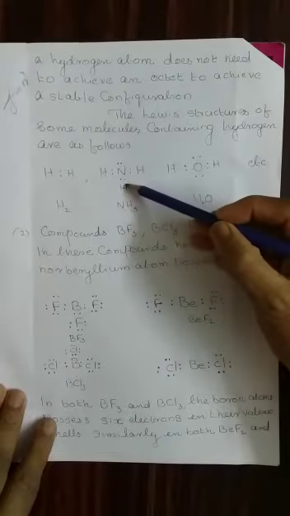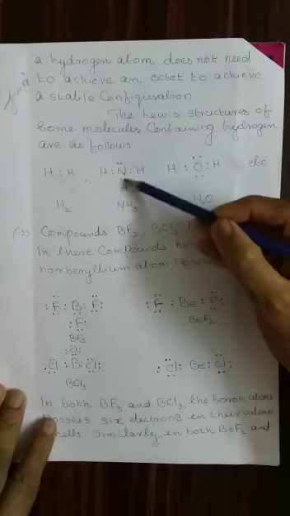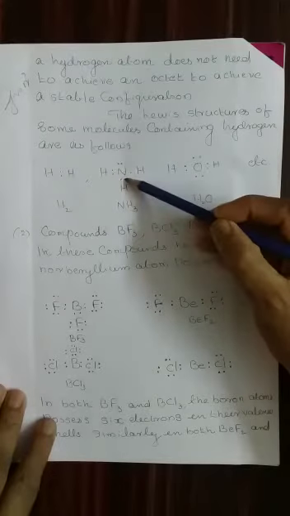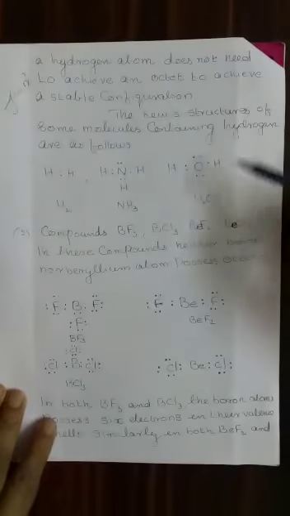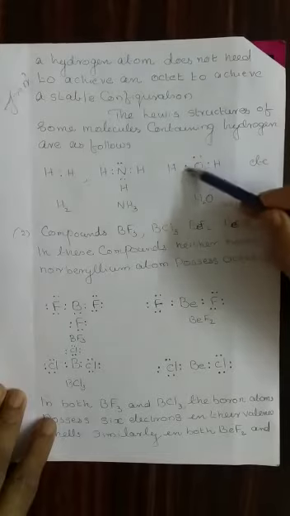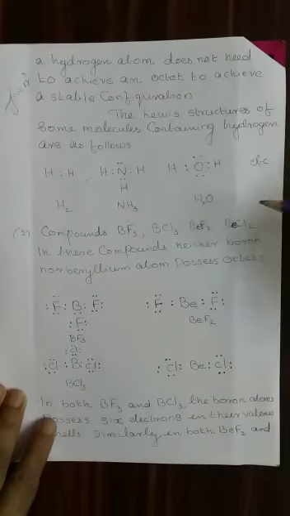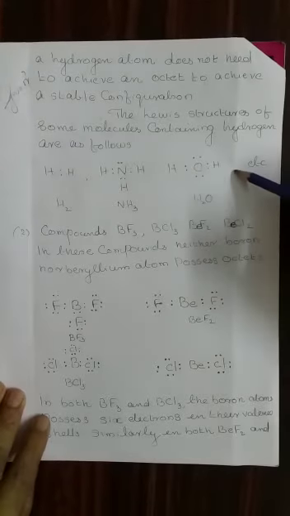Hydrogen is getting stabilized. We are not taking nitrogen. We are considering the hydrogen in ammonia. Hydrogen is having only 2 electrons and is considered a stable configuration. In water, hydrogen is considered stable even though it is getting only 2 electrons. These are the other examples, hydrogen present in the compounds.